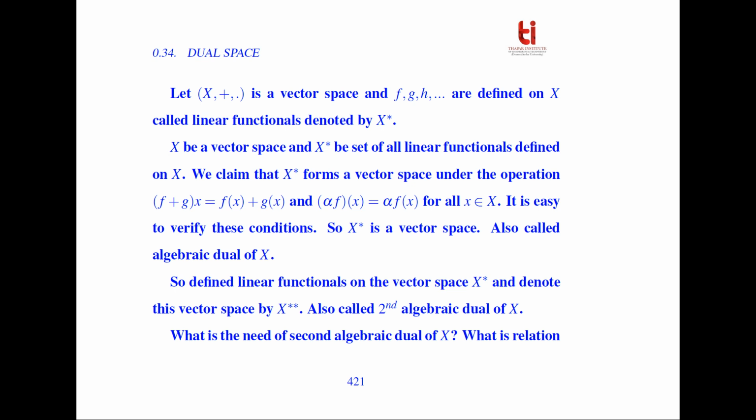Let X, under addition and multiplication, be a vector space, and functions F, G, H defined on X are called linear functionals.